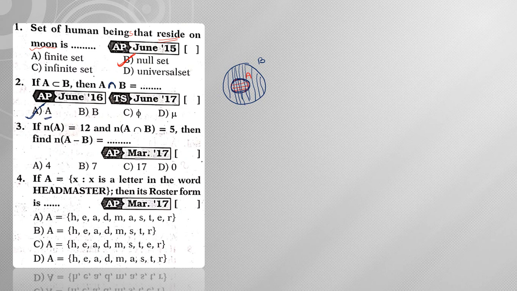Whenever you are having A subset to B, that means every element of A is present in B. If every element of A is present in B, then the common part, that is A intersection B, is given by A. If we ask about A union B in the same question, then which set is the largest set? Here the largest set is B, hence the answer will be B. Right, so from this we can have 2 questions. Right, next moving on to question number 3.